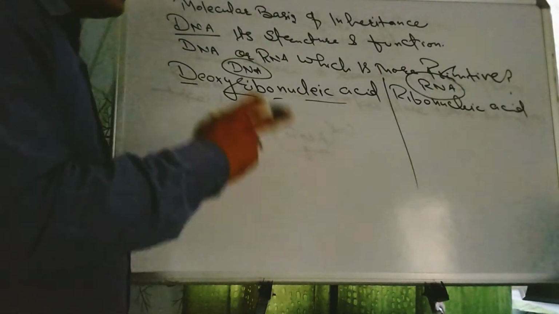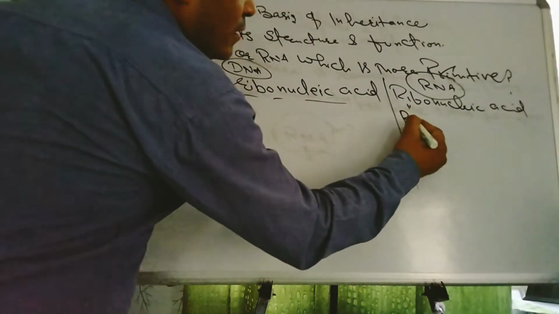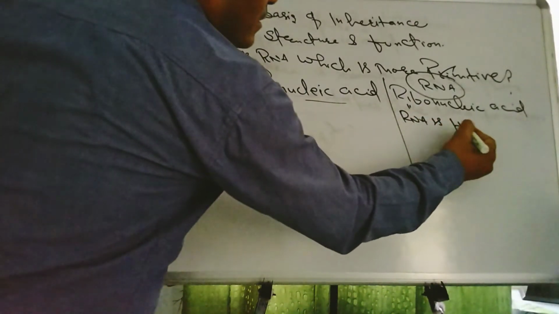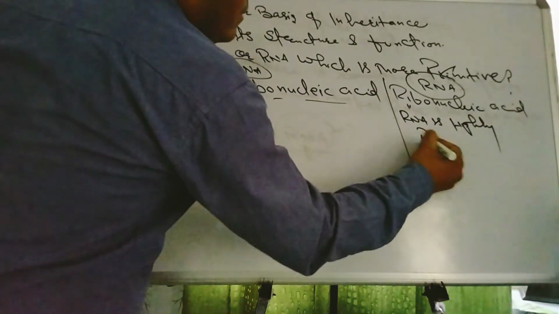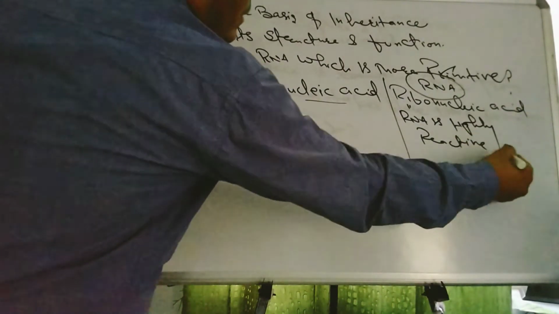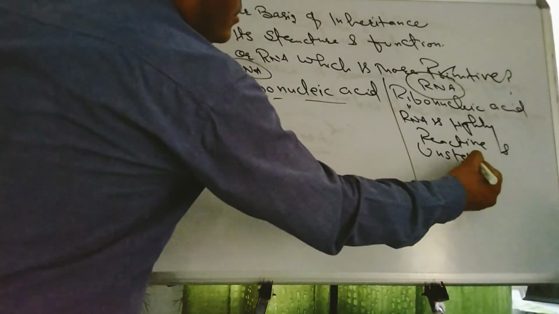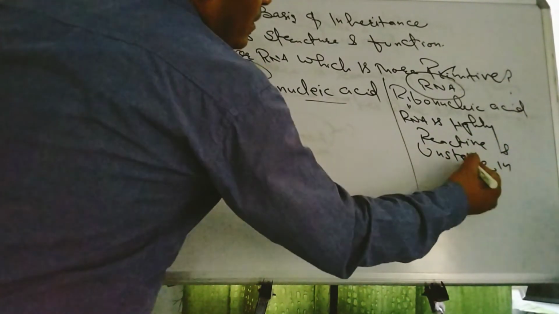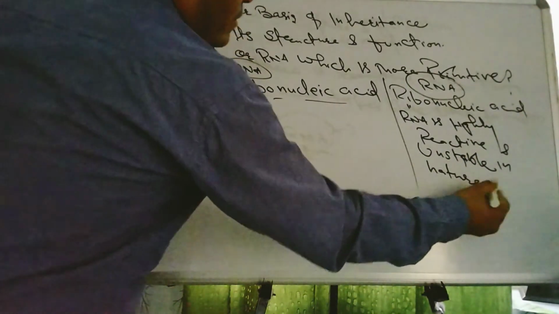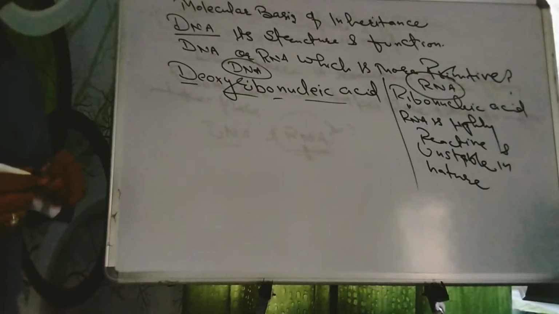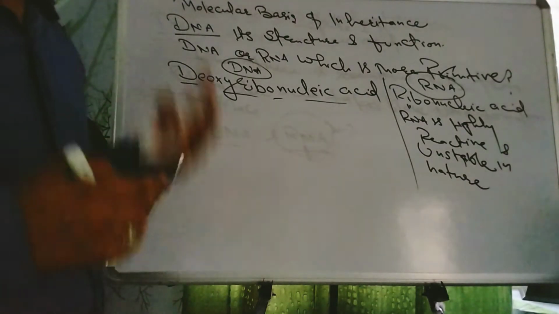This RNA is highly reactive and unstable in nature. Due to its high reactivity and catalytic property, it is unstable in nature.